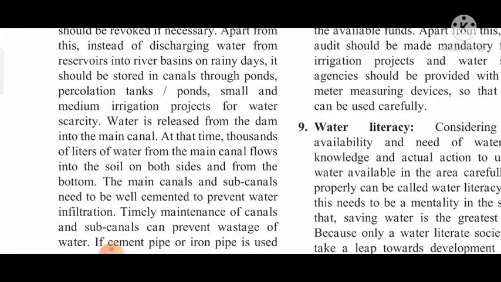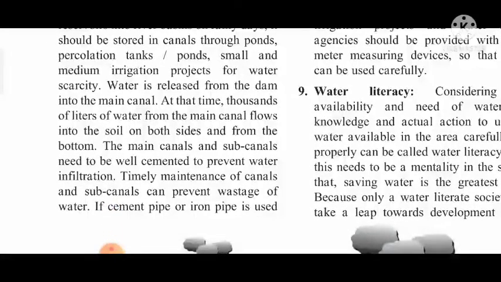Water is released from the dam into the main canal. At that time, thousands of liters of water from the main canal flow into the soil on both sides and from the bottom. As you know, the canal runs through the city and through the agricultural land. The canal provides whatever water is in it to both sides. On both sides the land is present. The land requires water, and this excess water flowing from the canal goes into the land.